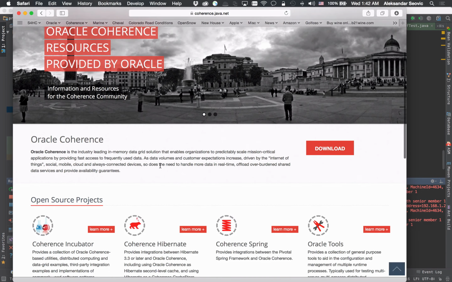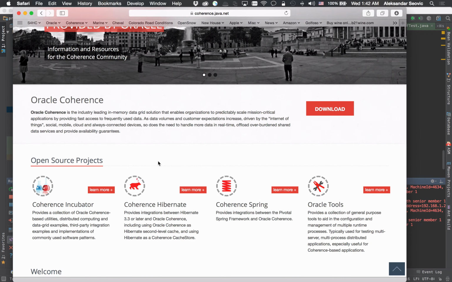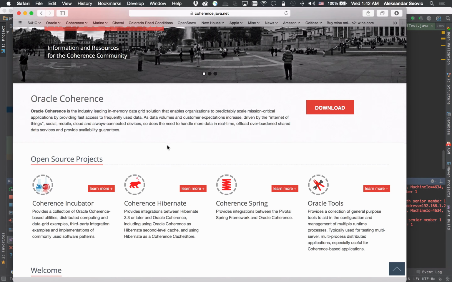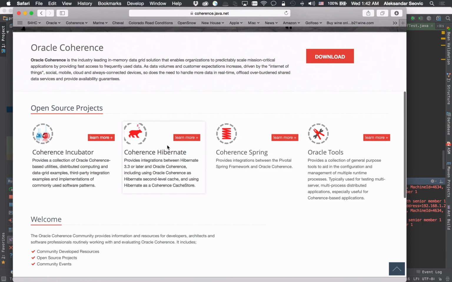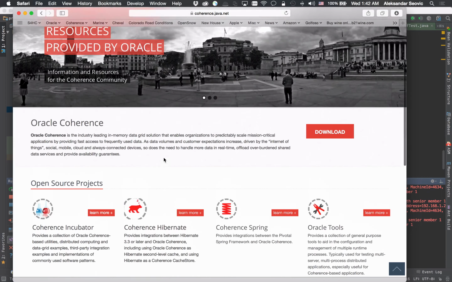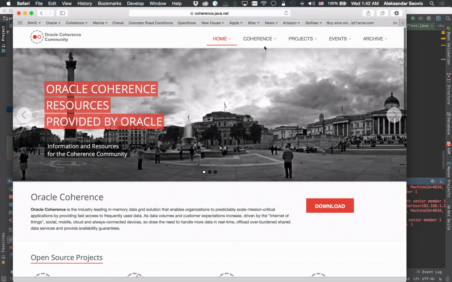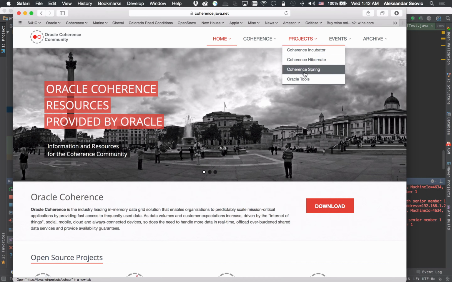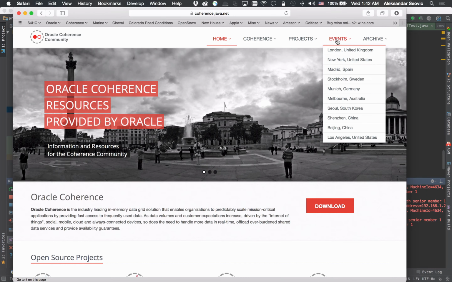It provides links to a number of sub-projects, open source projects that are related to Coherence that many Coherence customers use and rely on. It also has links to Coherence on the main Oracle website, as well as to individual projects on GitHub and java.net.